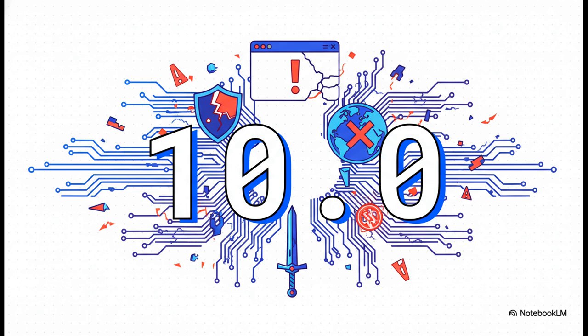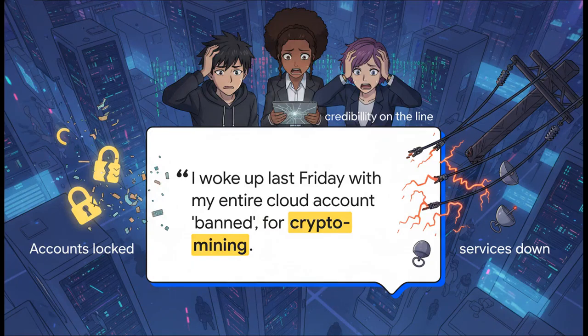In the world of vulnerabilities, that's the highest possible score you can get. A perfect 10.0 isn't just a high score, it's basically a five-alarm fire. It was a signal that one of the web's most fundamental building blocks was just broken. And this wasn't some theoretical academic risk. No way. For developers all over the world, this became a real-world nightmare, literally overnight.